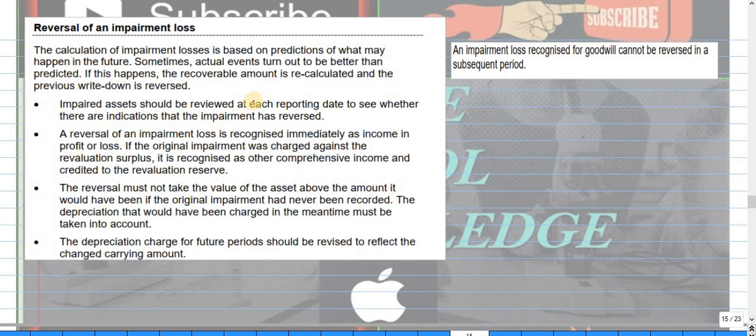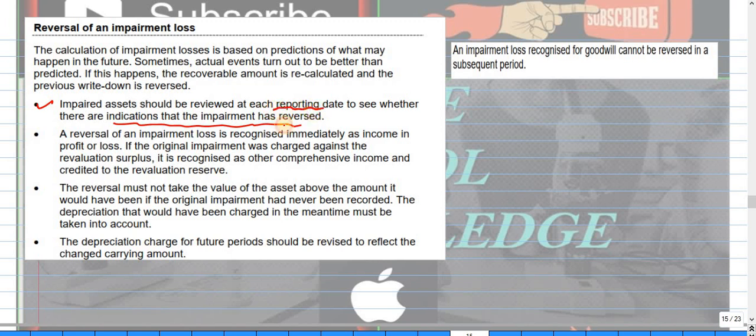Reversal of impairment loss, we have already discussed this before: if we have the cost model, to what extent will we reverse, and what about the revaluation model. Impaired assets should be reviewed at each reporting date to see whether there are indications that the impairment has reversed. So if there is an impaired asset, you should review it at each reporting date.